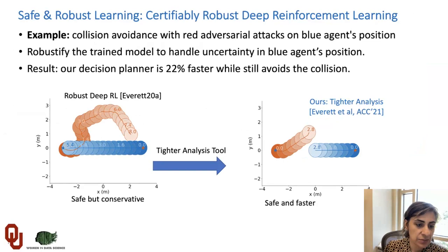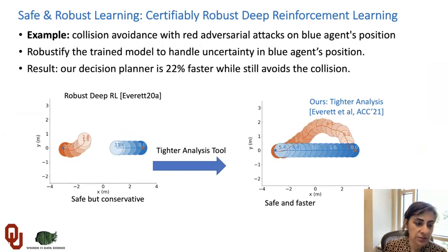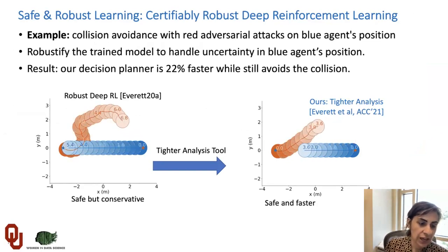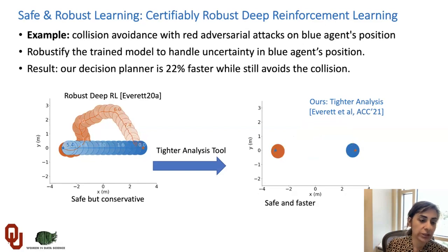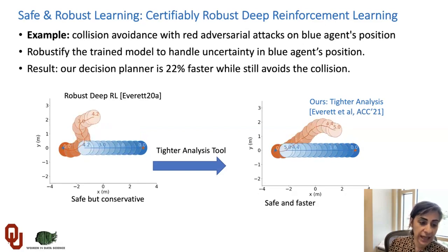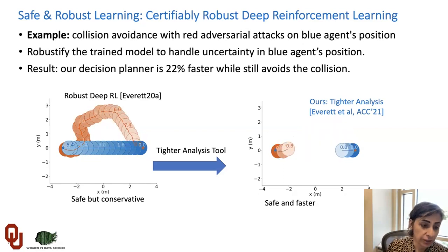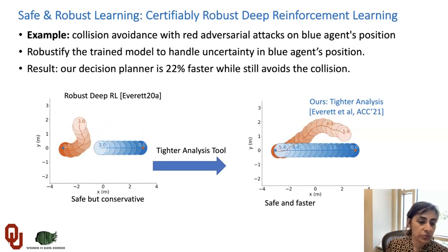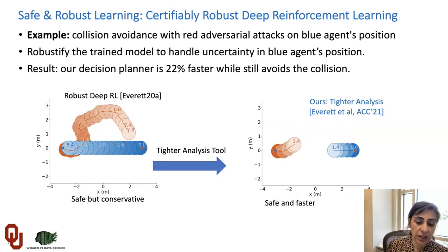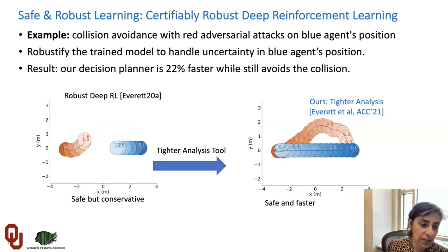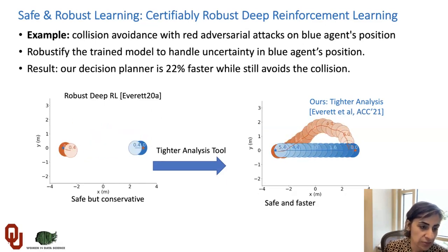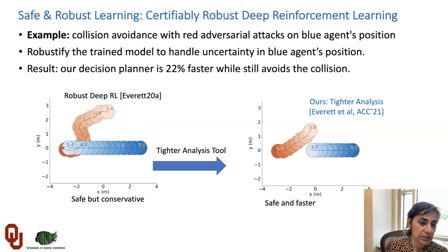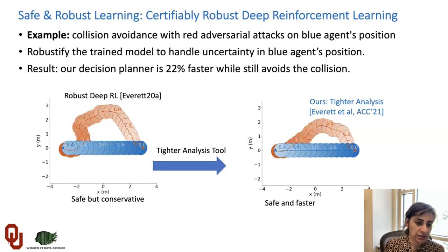On the left side, the previous algorithm shows a lot of conservativity in the red agent. We have two agents. We have the blue one, which is our adversarial agent, and we have the red agent that tries to avoid the blue agent, but the red agent doesn't know exactly the location or the position of the blue agent, which is adversarial. So the previous algorithm, because it cannot accurately measure this uncertainty and the position of the blue agent, is very conservative in its acting behavior, and we see how far it is from the straight path.